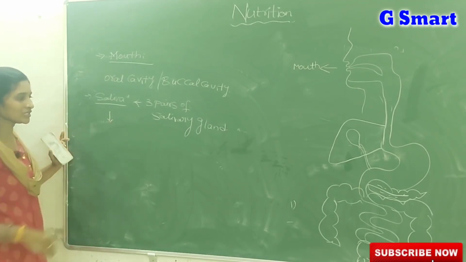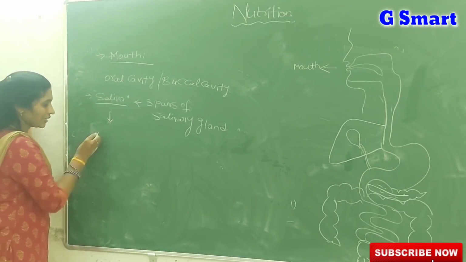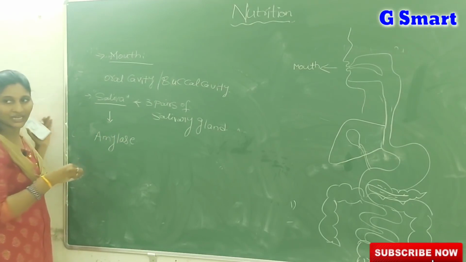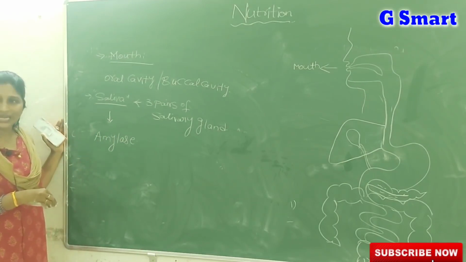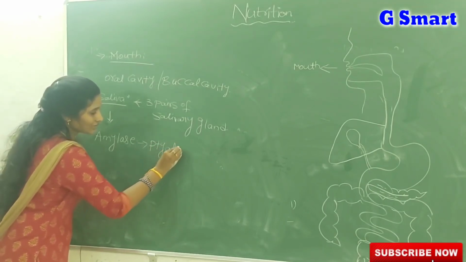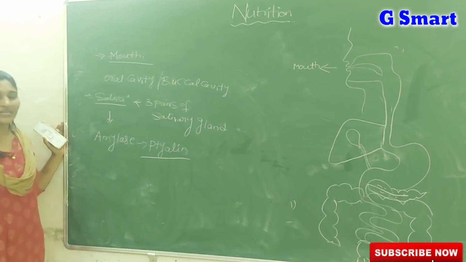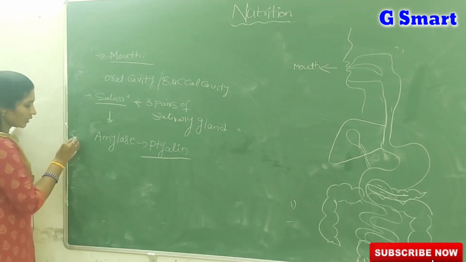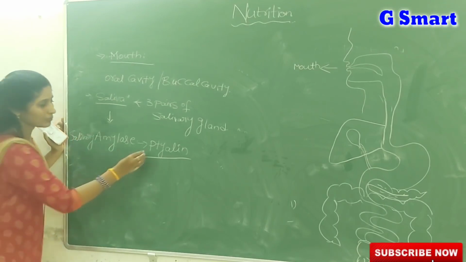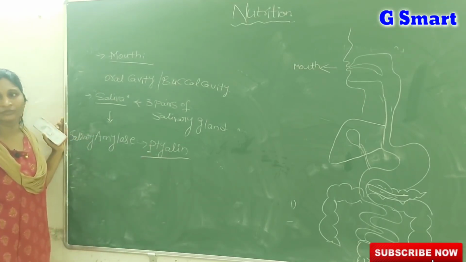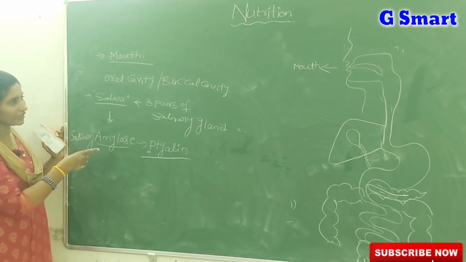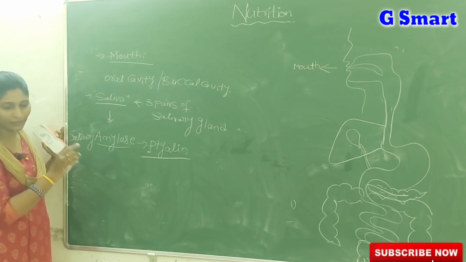What is the function of saliva? Saliva contains an enzyme known as amylase. Because this amylase is present in the saliva, we also call this enzyme salivary amylase, and it has another name, ptyalin. Listen carefully, saliva contains an enzyme known as salivary amylase, also called ptyalin.